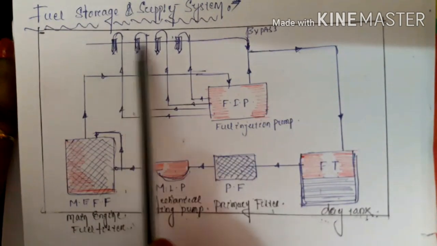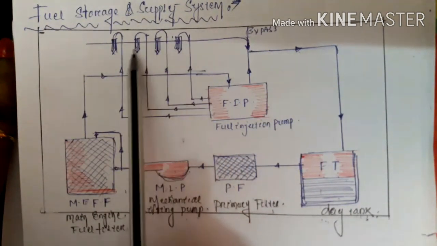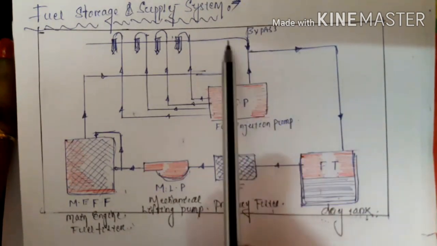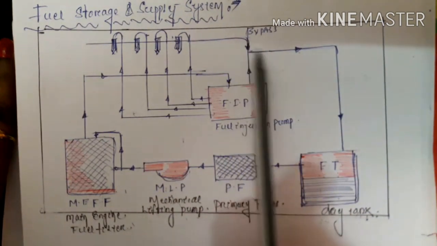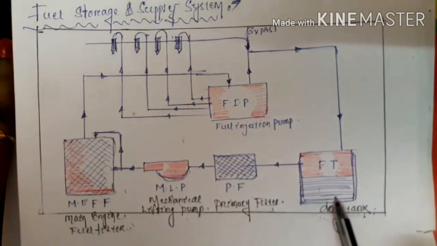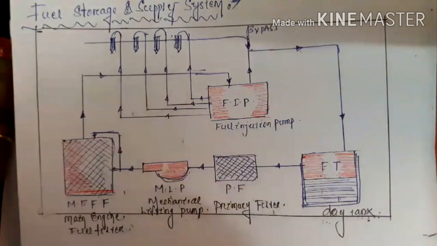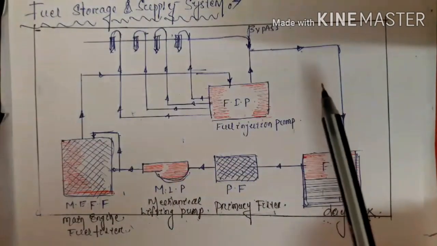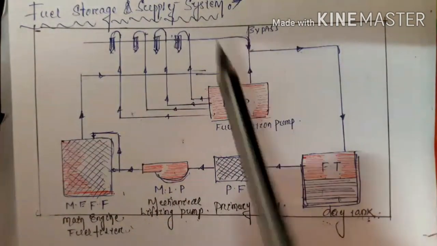And each injector is connected with one pipe, which is known as your bypass pipe, or overflow pipe, and this pipe is directly connected to the fuel tank. This is the layout of the fuel supply system of your diesel engine power plant.